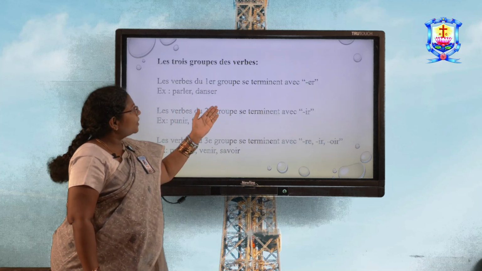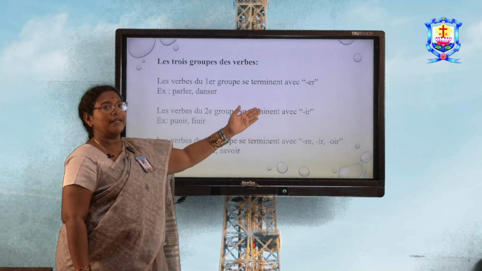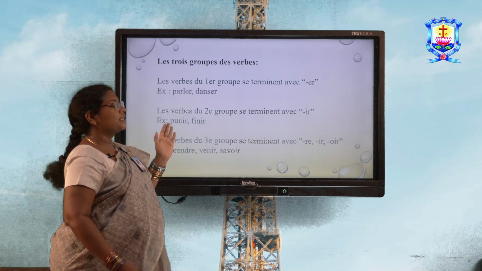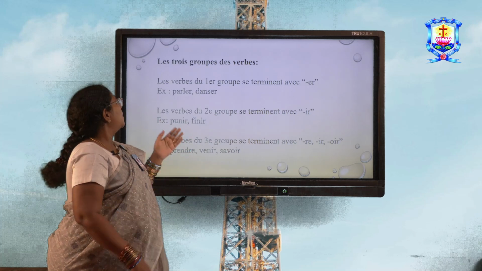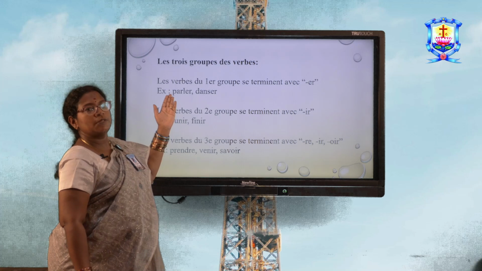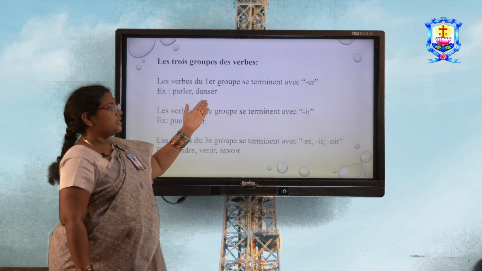Les verbes du premier groupe se terminent avec ER. So the first group verbs end with ER. This is how we identify the verbs. For example, you have parler, danser. Parler means to speak, danser means to dance.